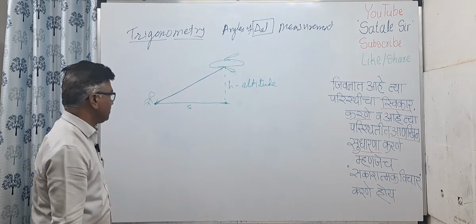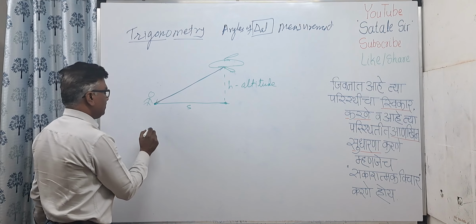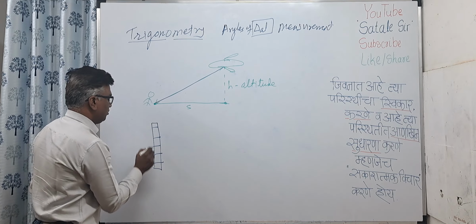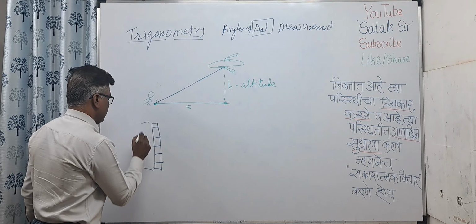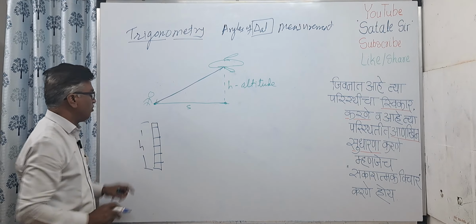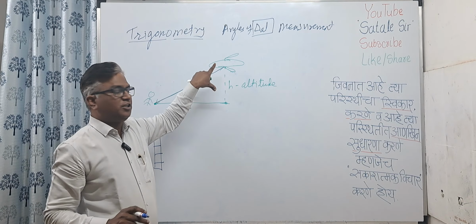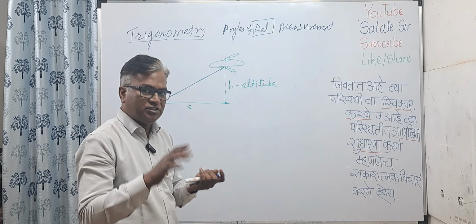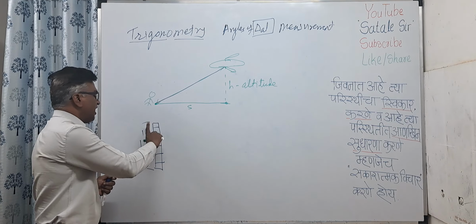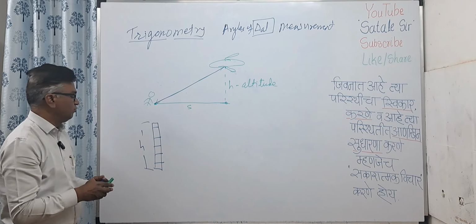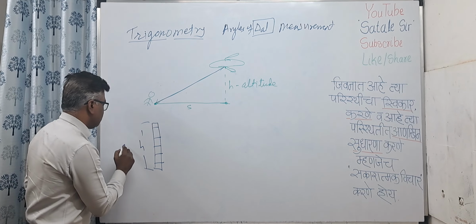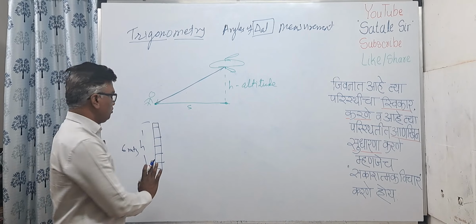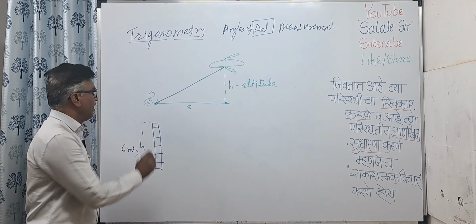Okay, one more example, let us see now. A person is there and he wants to climb over a wall, and this wall is of some height h. Okay, so this is the height of the wall. It is not the altitude. Altitude means the distance from the earth surface or the sea surface, whereas this height is the height of this wall. Let us suppose this height is, say, some 6 meters. Okay, and a person is there who wants to climb over this wall at this point.